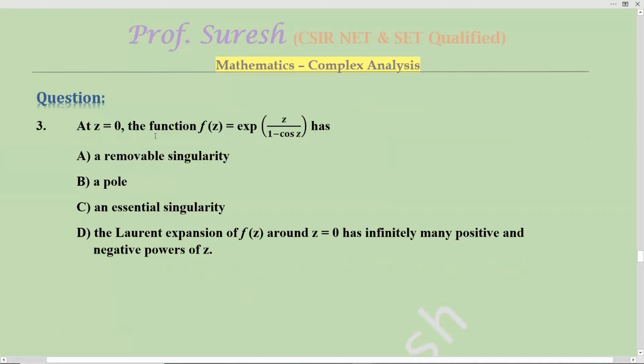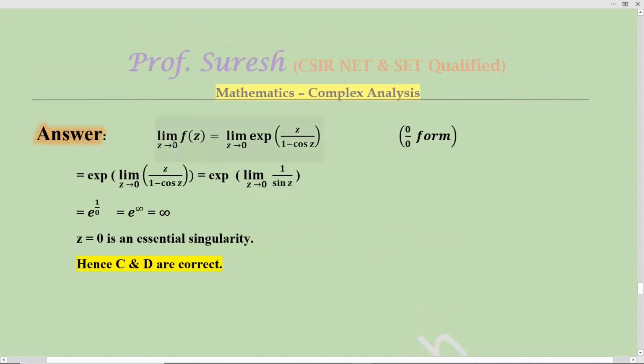At z = 0, the function f(z) = exponential of z/(1 − cos z) has a removable singularity, a pole, or an essential singularity. The Laurent expansion of f(z) around z = 0 has infinitely many positive and negative powers of z. Answer: the limit as z tends to 0 of f(z) equals the limit of exp(z/(1 − cos z)). This term alone becomes 0/0 when you put z = 0. Since cos 0 is 1, the denominator is 0 and the numerator is also 0, so 0/0.